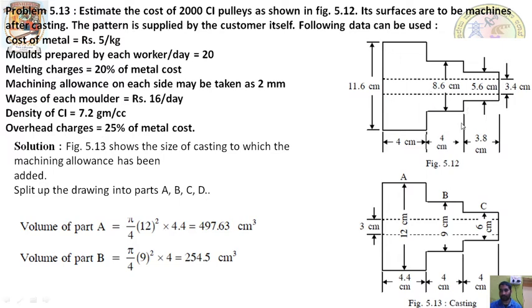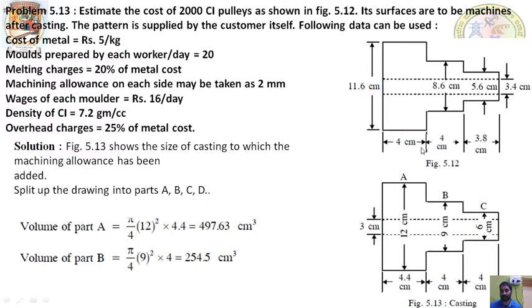We have already given machining allowance 2 mm this side and 2 mm this side, so that will become 4 mm here. Again we are giving 2 mm allowance here, so this will become 4.2 here. Then it moves forward and this is reduced, so the 0.2 will be matched here, and that dimension remains the same, 4 centimeter.